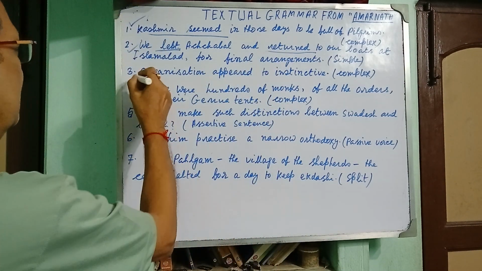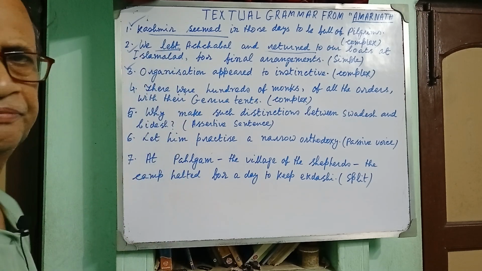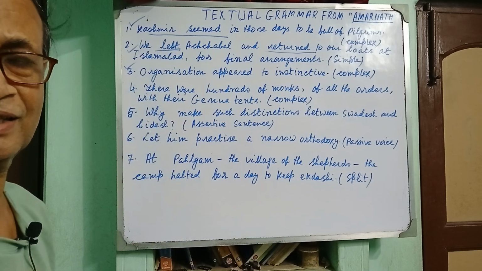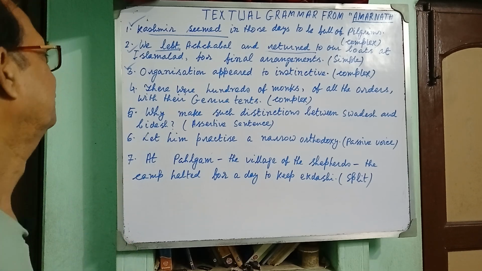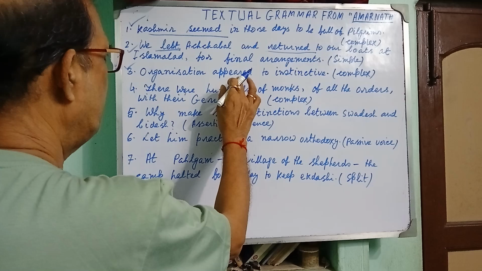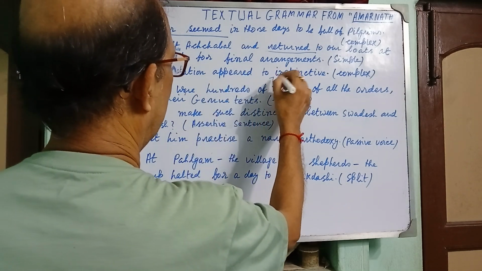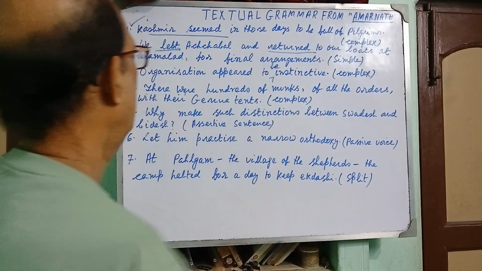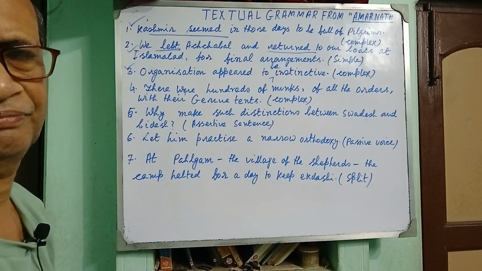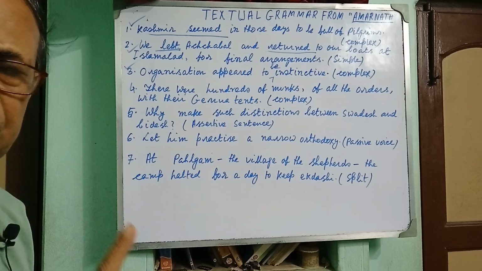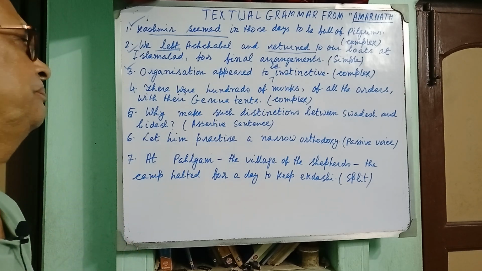Come to the third question. All these questions are very important for your exam. Organization appeared to be instinctive.